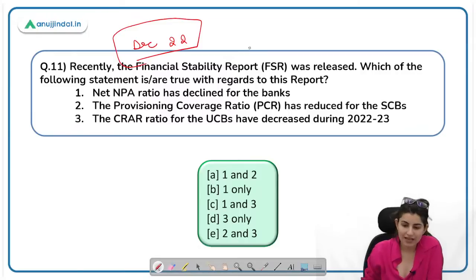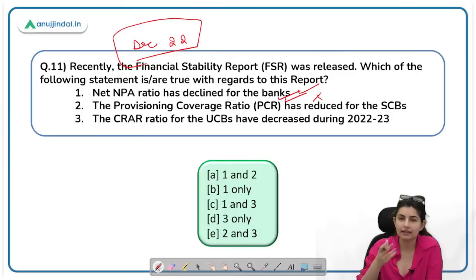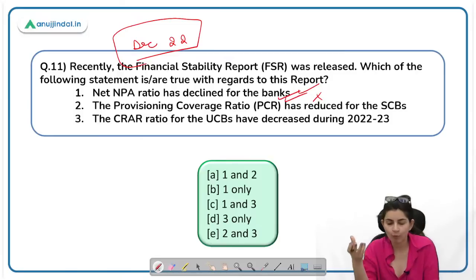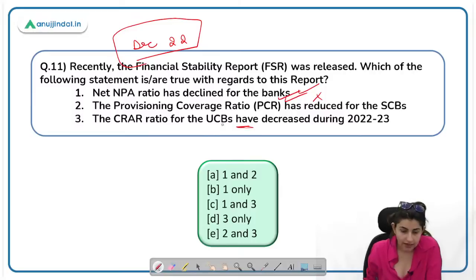The NPA ratio has declined for the banks. This is correct. NPA ratio actually declined for the banks. Provisioning coverage ratio has reduced. This is incorrect. Provisioning coverage ratio was increased. Banks started maintaining more provisions for themselves. The CRAR ratio for UCBs has decreased. This is also incorrect. CRAR ratio increased. So you have to tell the correct statement, and here the answer will be B, 1 only.